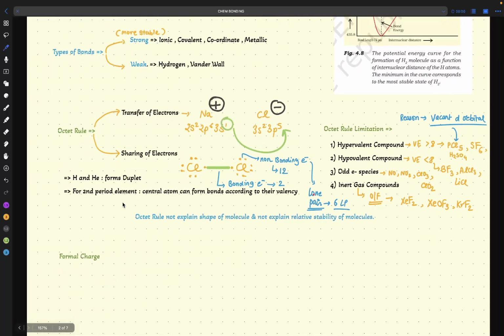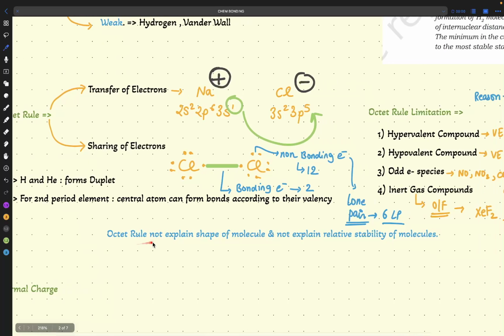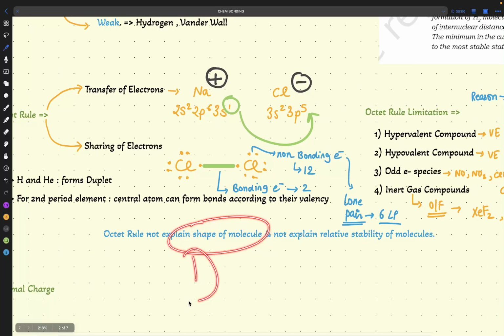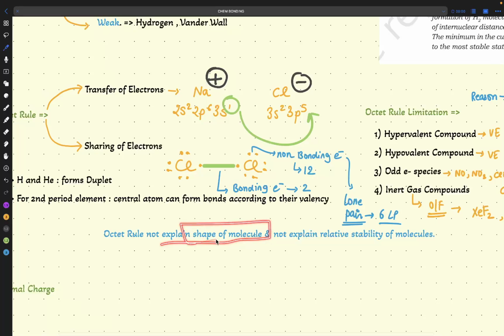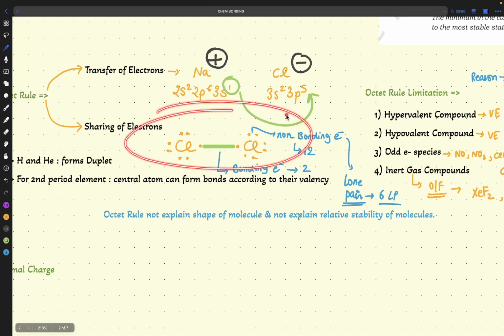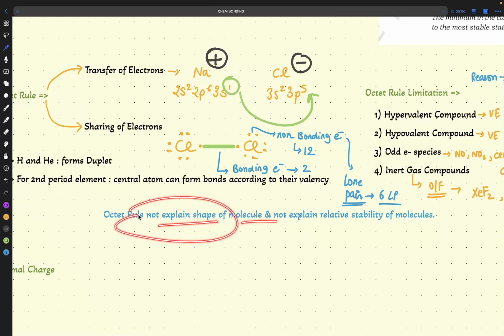So the next last statement is what? The octet rule does not explain the shape of the molecule. First point, which is a conclusion statement of the limitation points. Whatever I am drawing here, chlorine like this, is not told by the octet rule. The octet rule just tells, okay, 8 electrons are there. That's it. But how the repulsion is going on, it is not telling us. And it does not explain the relative stability of molecules.